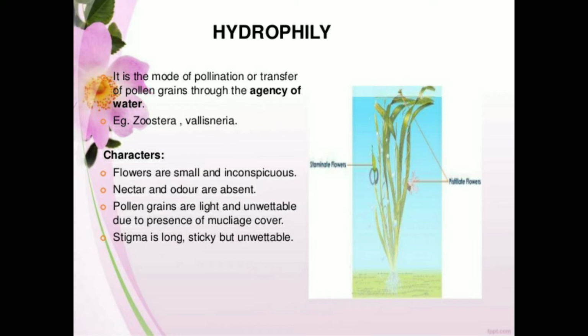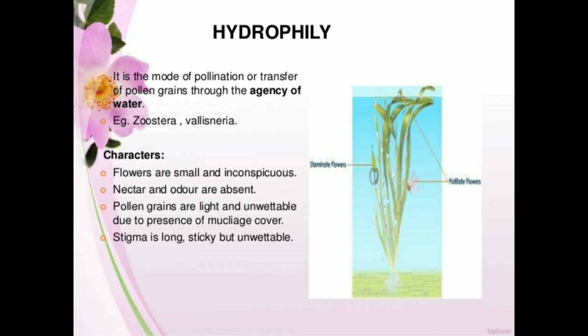Just imagine the plants are present in water, so they take help from the water itself for pollination. Sometimes insects can also help, but most of the time, if they are submerged within the water, then water is the only agent for pollination.